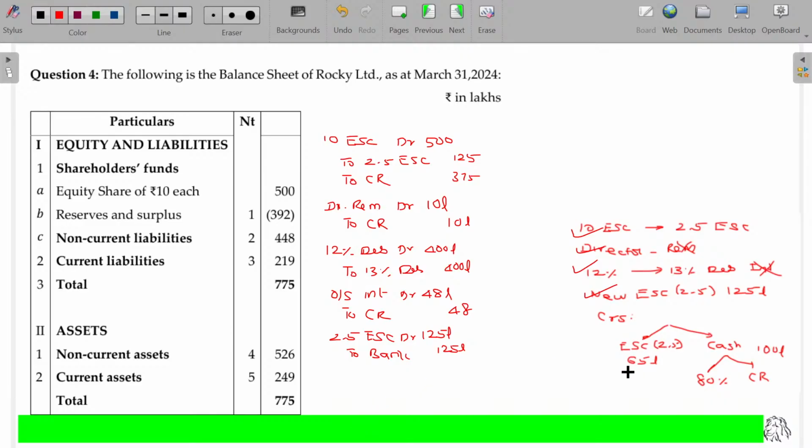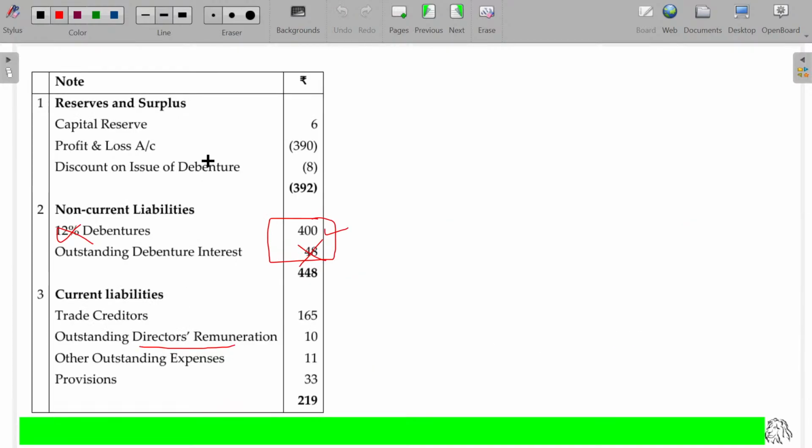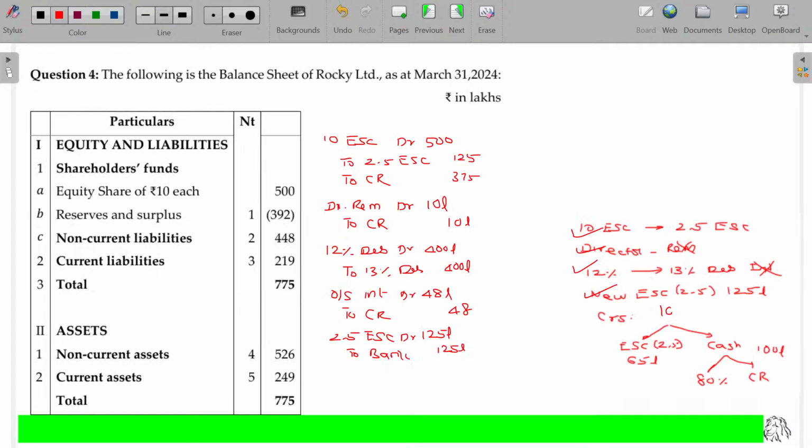Also, in case of creditors, the arrangement is this way. What is the total creditors we have? Current liabilities 165. So for the entire 165, for 65 worth, we have offered them equity shares. For the remaining, cash is offered. I'll write that here. Creditors account debit.